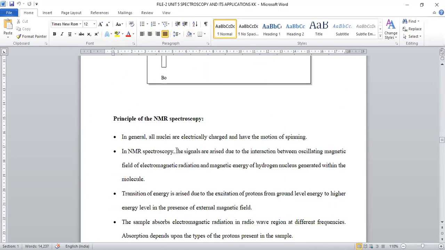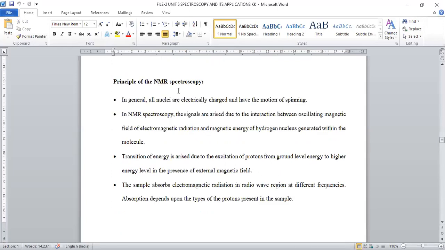The main principle in this NMR spectroscopy is that NMR is the technical tool where electromagnetic radiation, especially radio frequency, falls on the sample, and there is a provision of nuclear proton flipping, right? When an external magnetic field is applied, that generates a new induced magnetic field within the molecule, which is called the secondary magnetic field, and it is also known as the induced magnetic field.